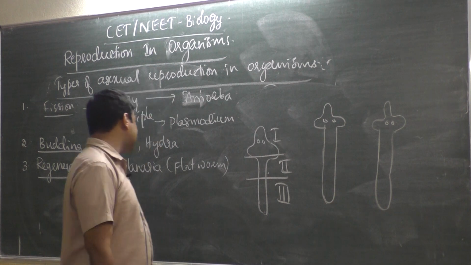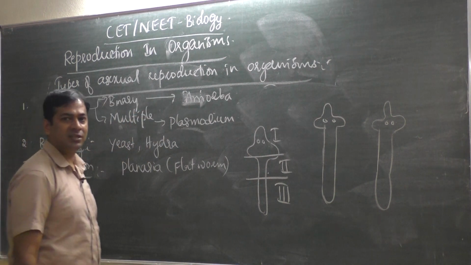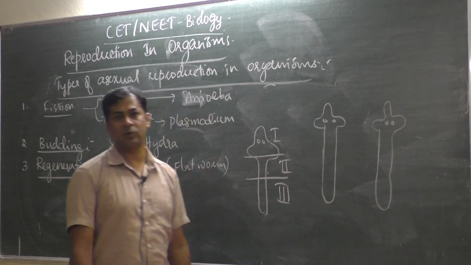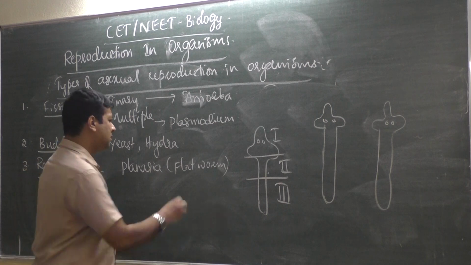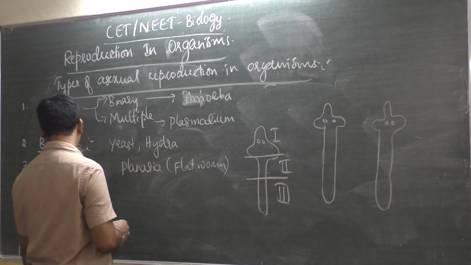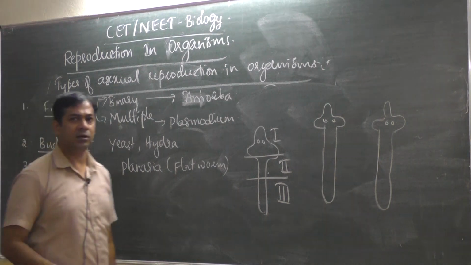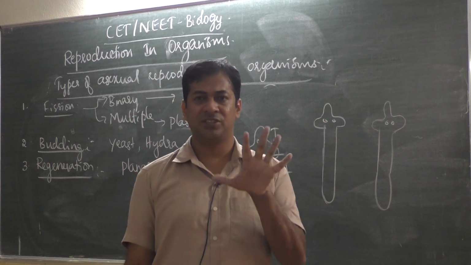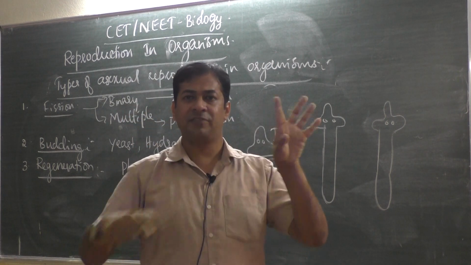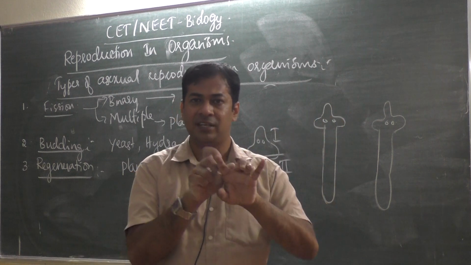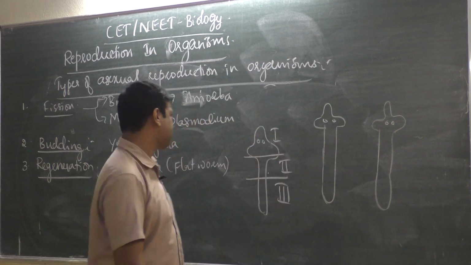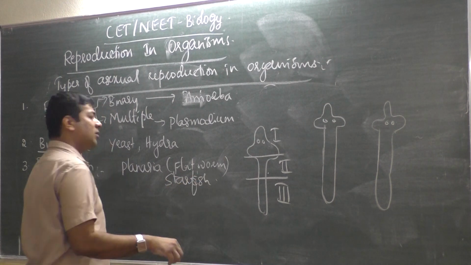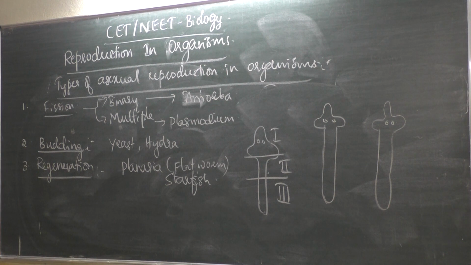Okay, so regeneration ability is there for flatworms. Like this, even echinodermata, some of the echinodermata like starfish also have the capacity of regeneration. Starfish, you know, if it loses one of its arms, if one of its arms is cut, then it produces that arm. So some of the echinoderms also have the ability of regeneration.